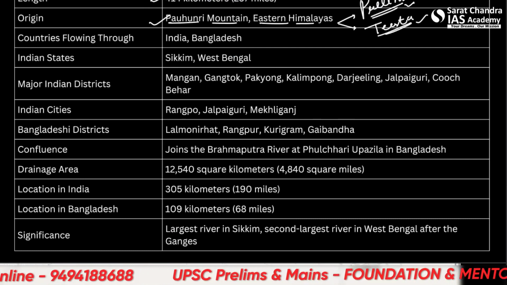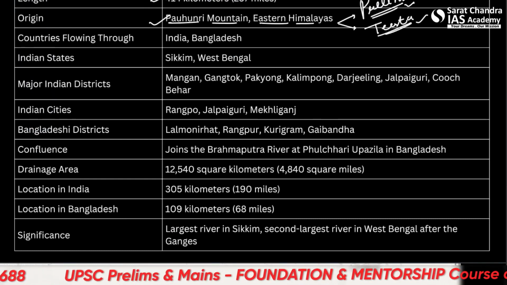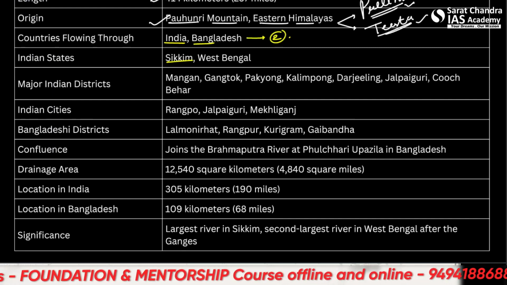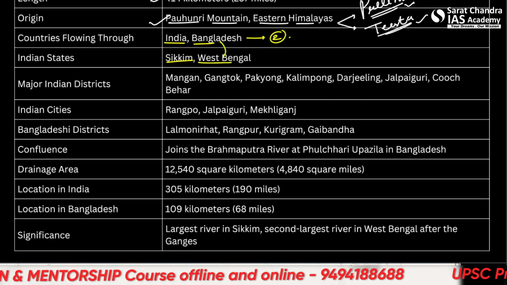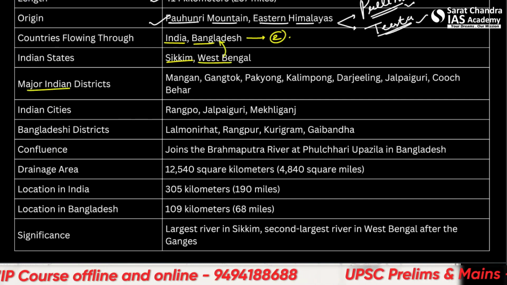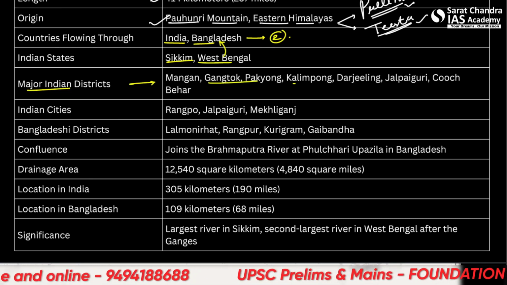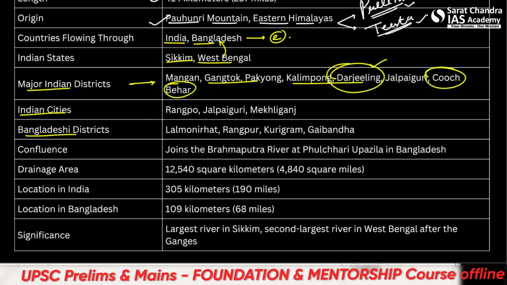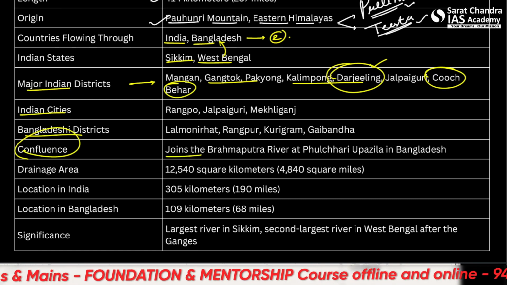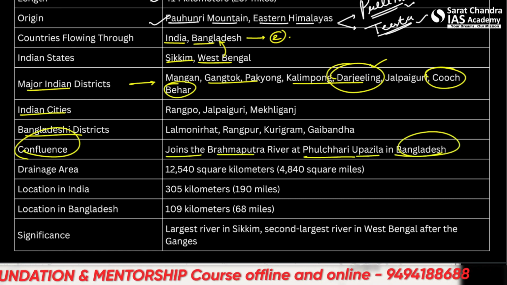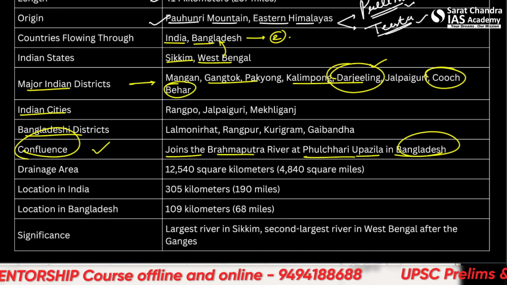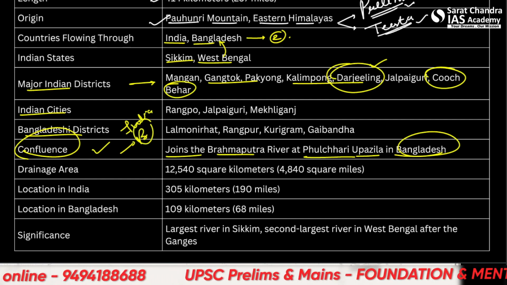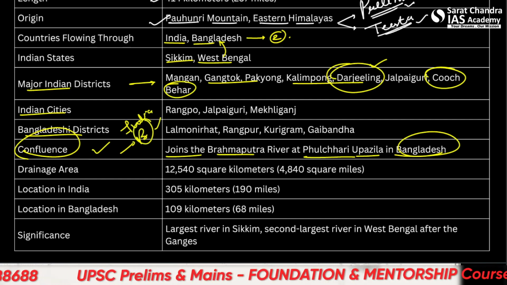Alright. So it flows through two countries, India and Bangladesh, and it is also a cause of water disputes between these two countries. As for Indian states, it originates in Sikkim and flows through West Bengal to Bangladesh, so it covers two states. Major Indian districts you need not know, but if you are around this region, Darjeeling is covered here, and Cooch Behar is also covered. The confluence is important here, so it joins the Brahmaputra river at Phulchari Upazila in Bangladesh. So this can be asked as a statement: does the Teesta river join the Brahmaputra in India or Bangladesh? It joins in Bangladesh. All right. Okay, let's move forward.